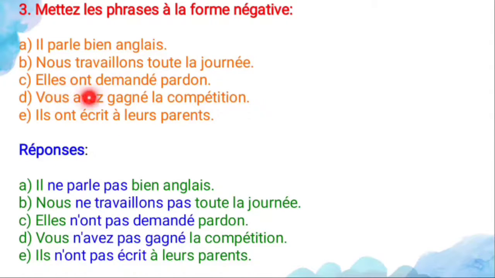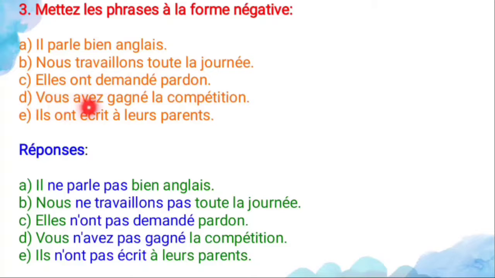And next, elles vont demander pardon. So they asked sorry. So this sentence is for the past tense only. So first you have to write the subject. So before the auxiliary verb you have to use what? Ne. After the auxiliary verb you have to use what? Pas. So elles n'ont pas, and the past participle of the verb is what? Demandé pardon. So they did not ask sorry.